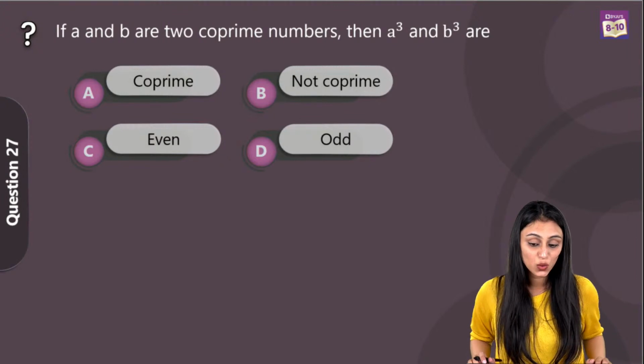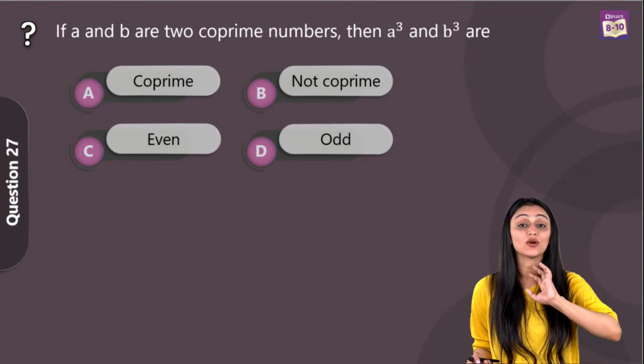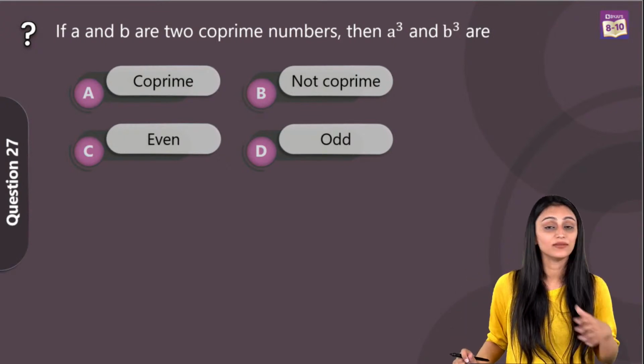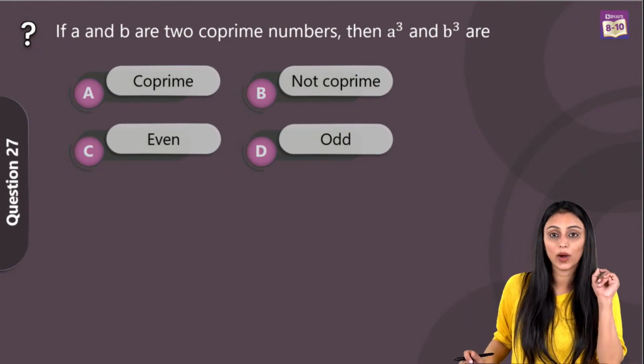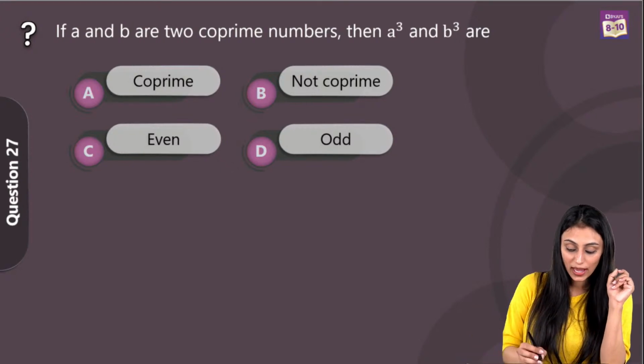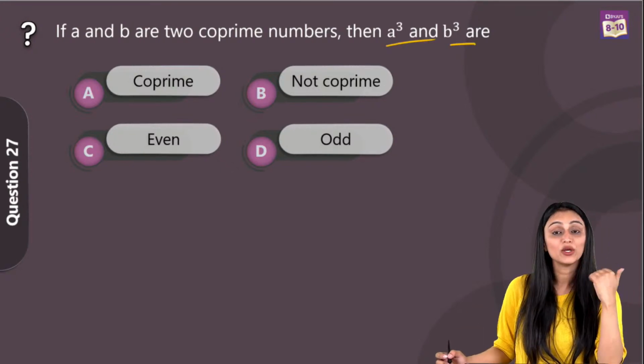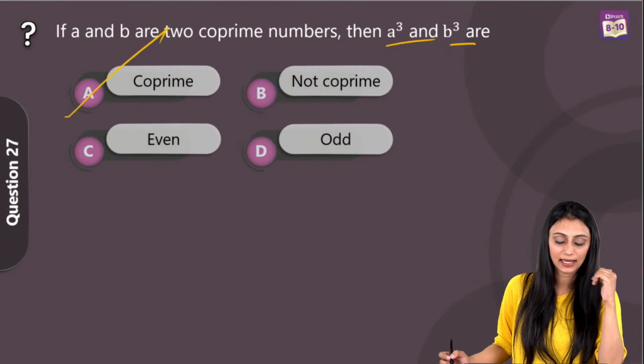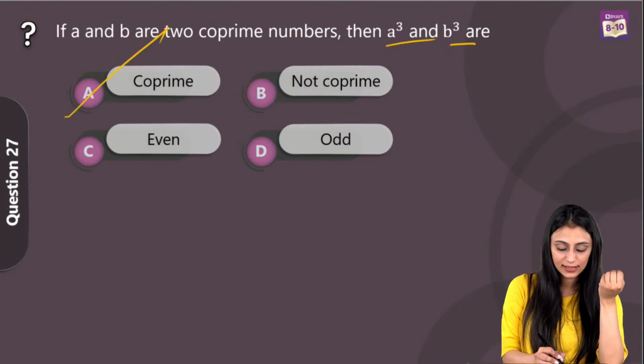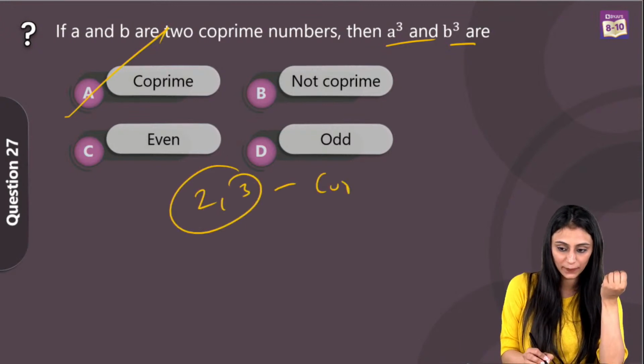If A and B are two co-prime numbers, right, then A cube and B cube are. All right, so here the numbers are already co-prime. What are co-prime numbers? Numbers that have nothing common between them except 1. So A cube and B cube will also be co-prime in that case. So option B is the right answer. Let's take an example to understand this. Like 2 and 3 are actually co-prime.